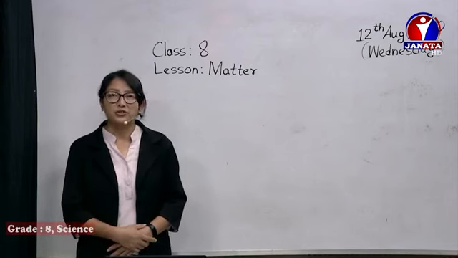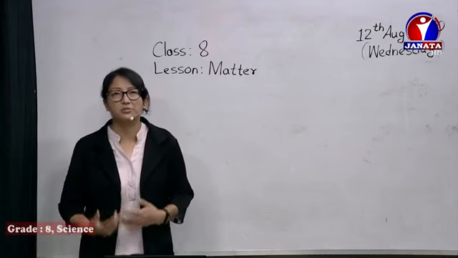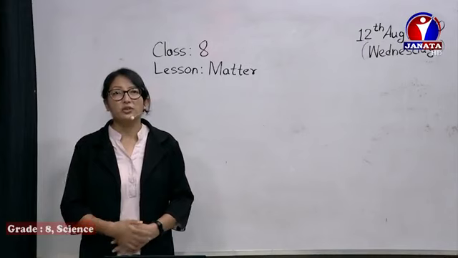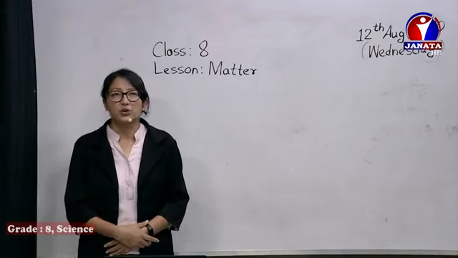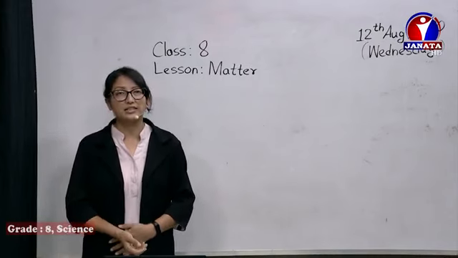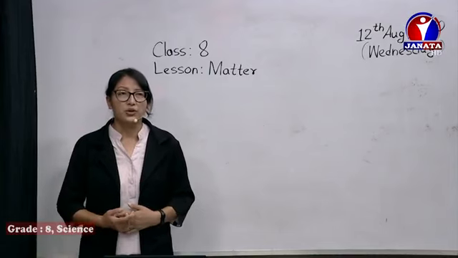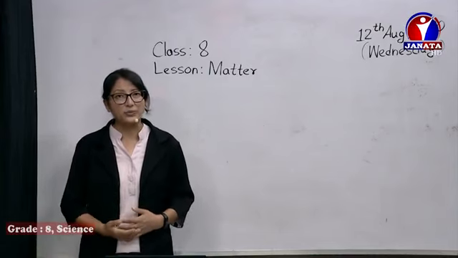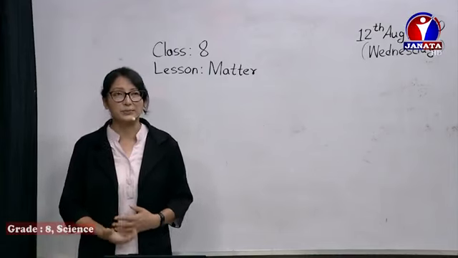Yes, we can see all the things in our surroundings: maybe the camera, television, laptop, table, sofa, bed. They may be smaller ones, bigger ones, living, non-living, all these things are matter. The simple definition we learned before: matter is any object that has mass. We learned about mass in the measurement lesson as well. If any object has mass and occupies space, it has some volume, so that object is called matter.